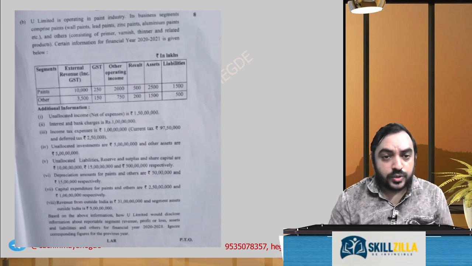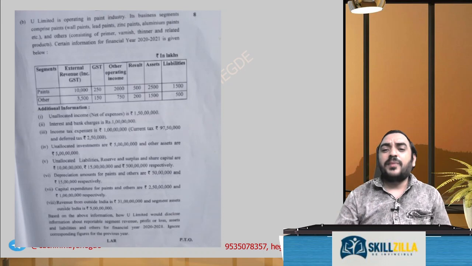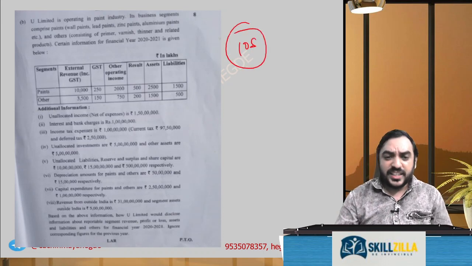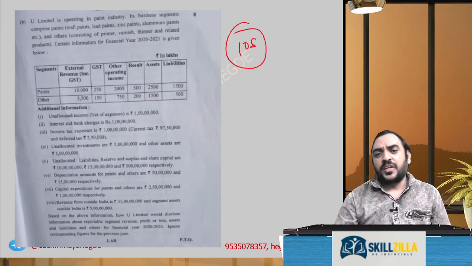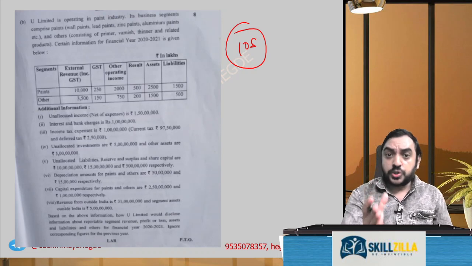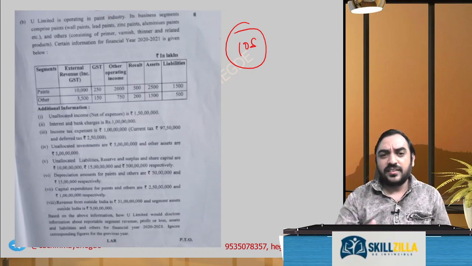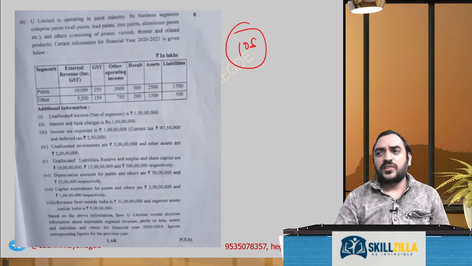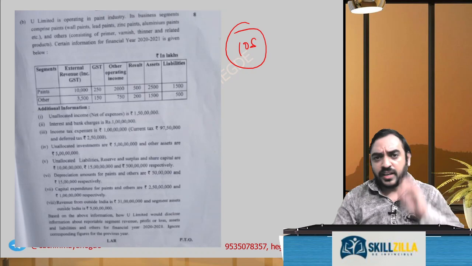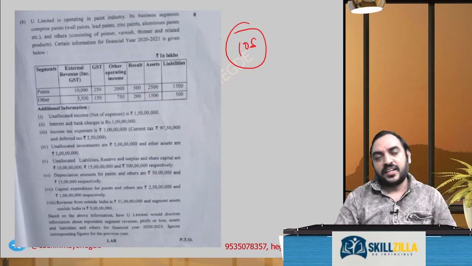Then U Limited carrying on pending. Okay, this is segment reporting, Ind AS 108. This looks like a big question. You have to just do it in a columnar format. A similar question I have solved in my classes. I think it was an MTP question, maybe earlier. My regular students, maybe one crash course also, would have done this, but I would have solved mostly in my regular classes the same problem, of course with different data.